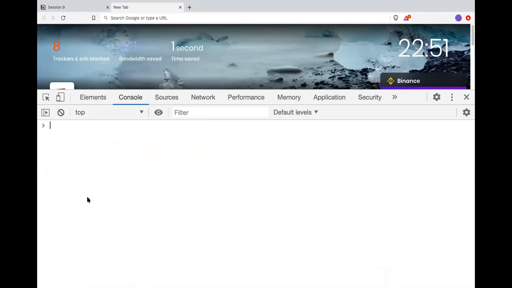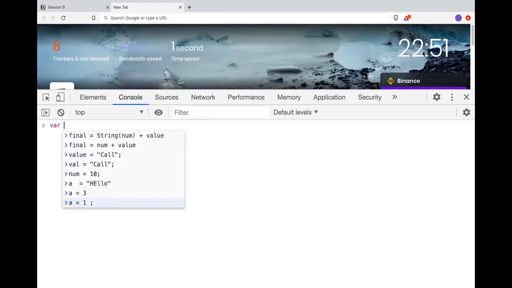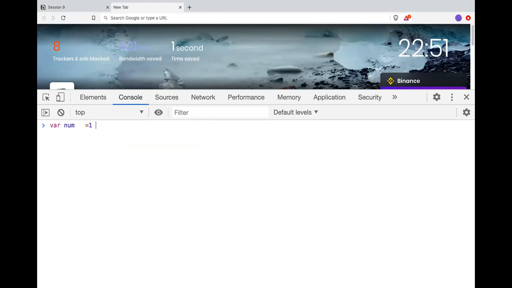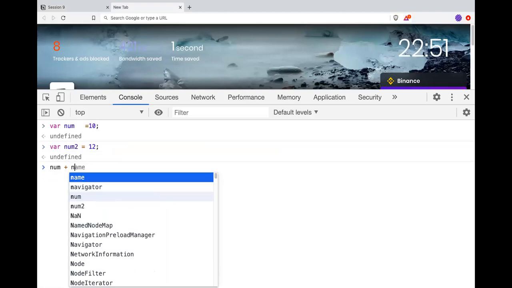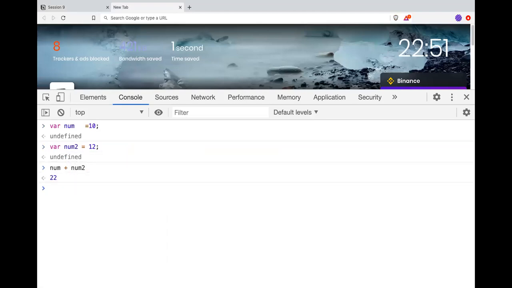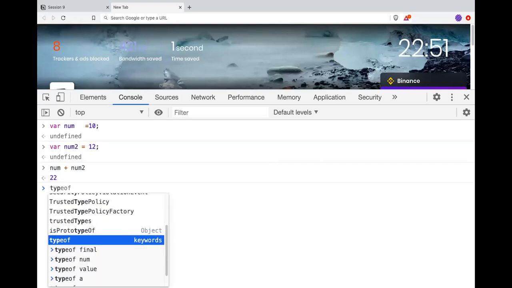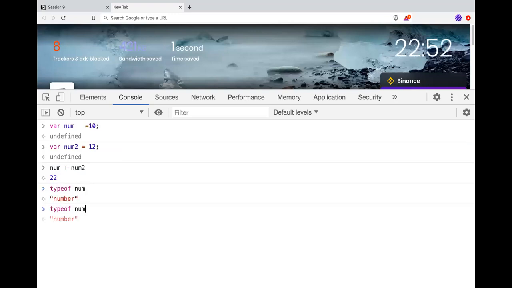Okay. Same way, if I do a var num equals 10 again, because I'm using var, I can redeclare it again, right? And then var num2 equals 12. And if I do num plus num2, what will be the value? 22. Answer is clear, evident, because both of them are type of number. If I do typeof num and typeof num2, it's number, right?